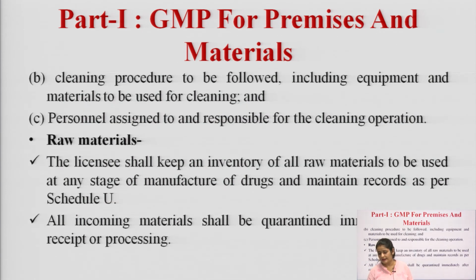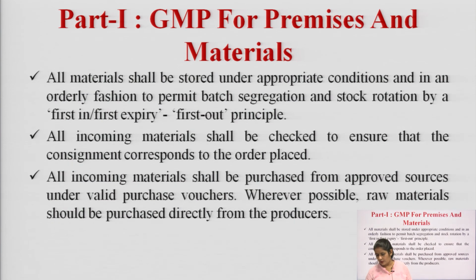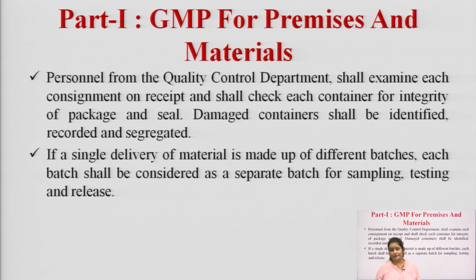The raw materials which we use shall be kept in inventory control, and upcoming materials shall be quarantined on receipt or processing. All materials should be stored in an appropriate condition, and incoming material shall be checked to ensure that the consignment corresponds to the order placed.